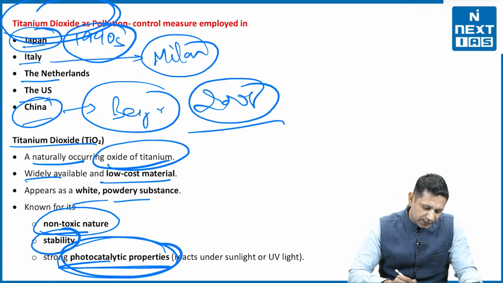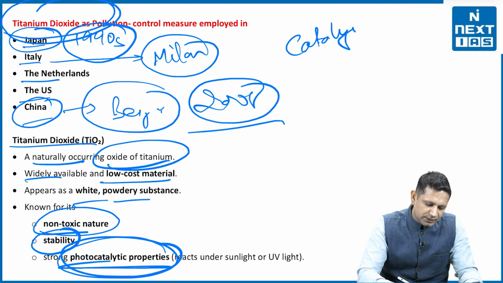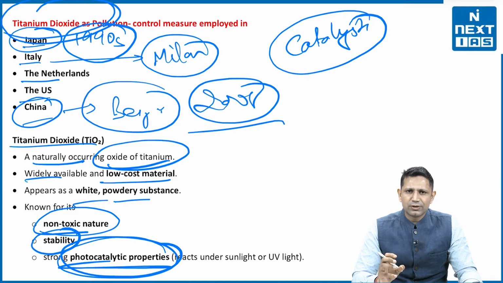What are these photocatalytic properties? The first word is catalyst. What is a catalyst? Catalysts are those substances which actually enable the substances to react. वो reactions को enable करते हैं, खुद consume नहीं होते. So these are those substances which, without being consumed, enable or fasten a chemical reaction.